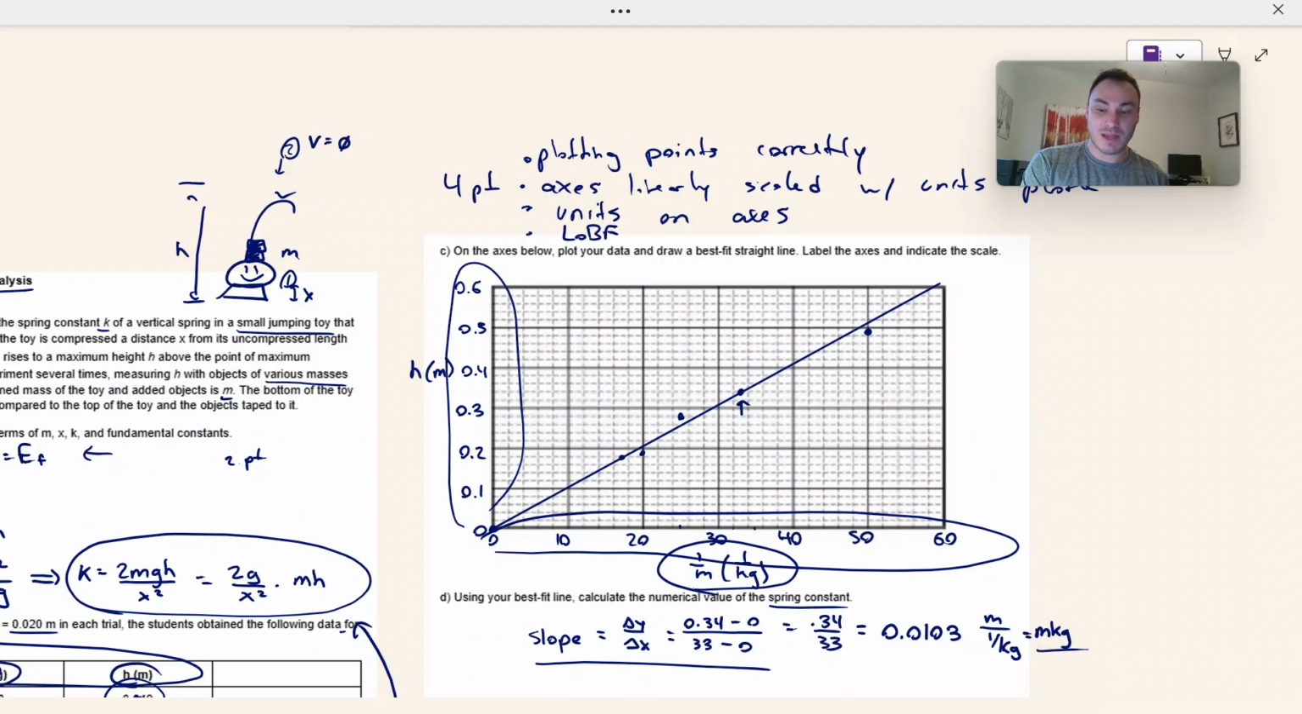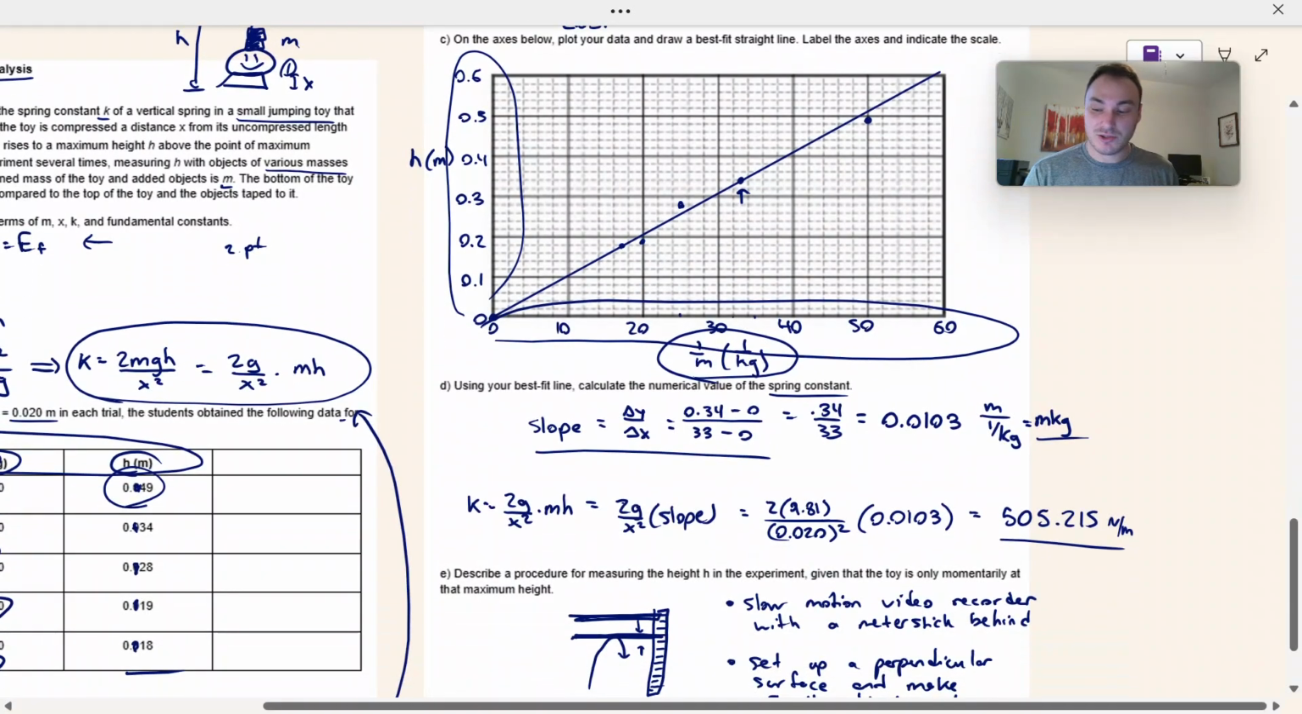They're all just basic math graphing skills. Plotting a point, making sure the axes are labeled and scaled, making a line of best fit, putting down the units that you already know. That's it. If you do those 4 things, those are 4 easy points.